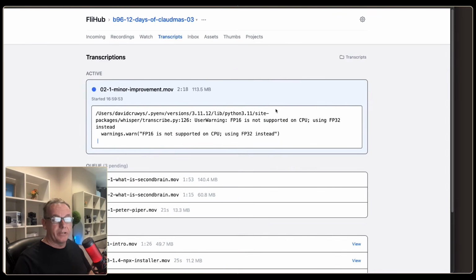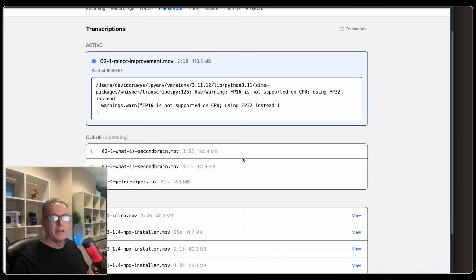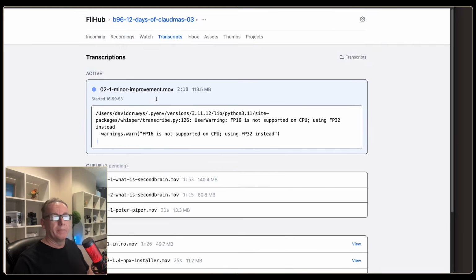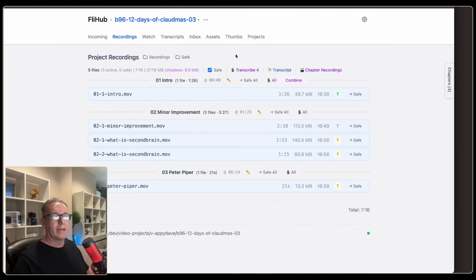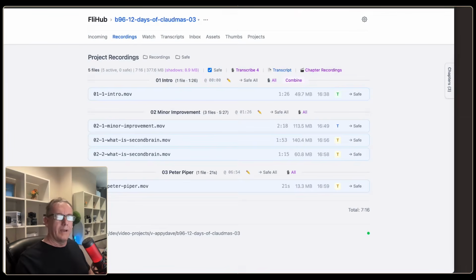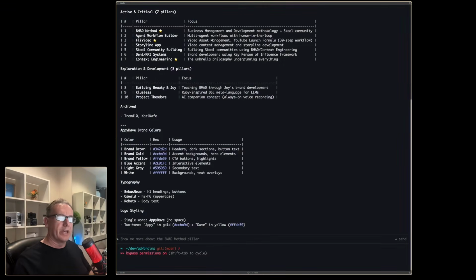Now, my transcript system is running directly off my computer and it's fairly slow. So by the time we get to this, it could be about 3 or 4 minutes before we get there. But once it's done, what will happen is within the transcript system, I will have all the text that I just said, including that phrase around Peter Piper. Now, I also know that this particular application we're working on, or the video, has a code. It's called B96. So what we can do is go back to our conversation that we were having.